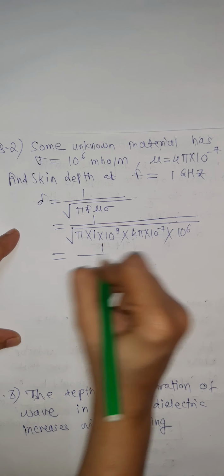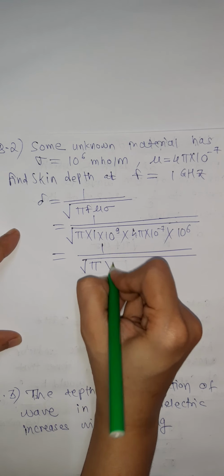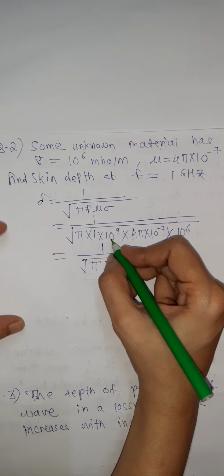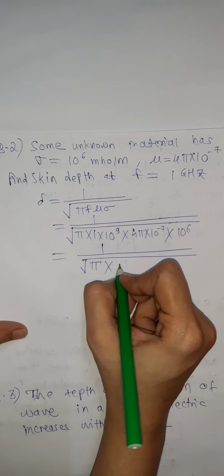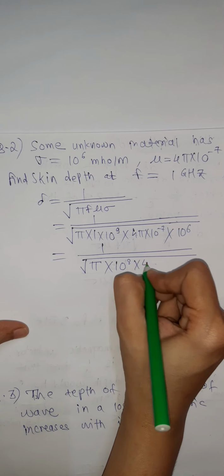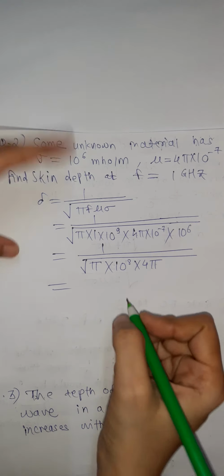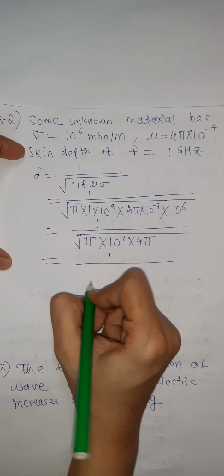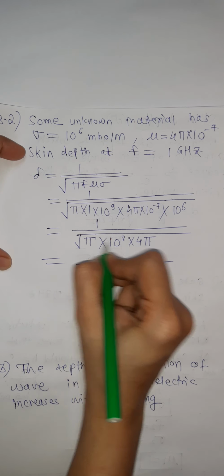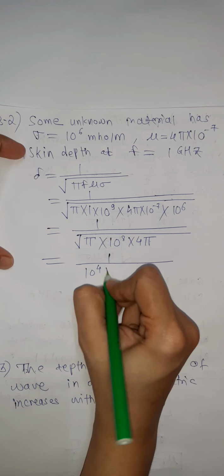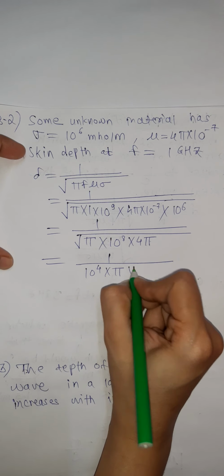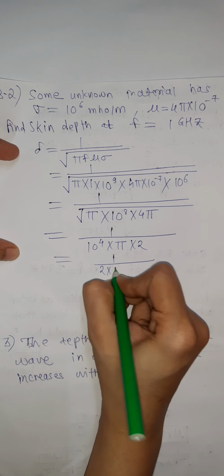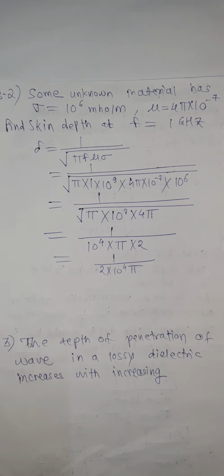So after solving we will get 1 upon root pi into 10 raised to 9, and 10 raised to minus 7 is 10 raised to 2, and 10 raised to 2 and 10 raised to 6 is 10 raised to 8. So it will be 10 raised to 8 into 4 pi. So overall this 10 raised to 8 will come outside this square root as 10 raised to 4. This pi and this pi, that is pi square, will come out as pi, and root of 4 is 2. So it is nothing but 1 upon 2 into 10 raised to 4 pi.